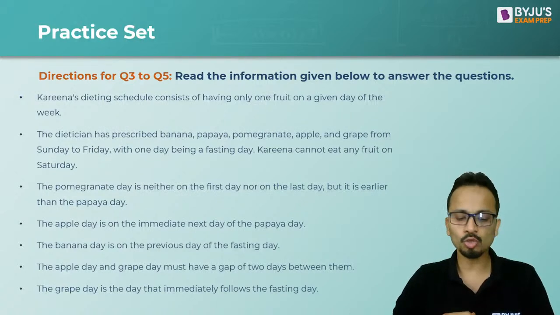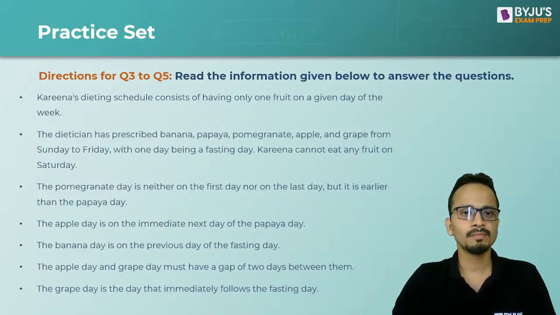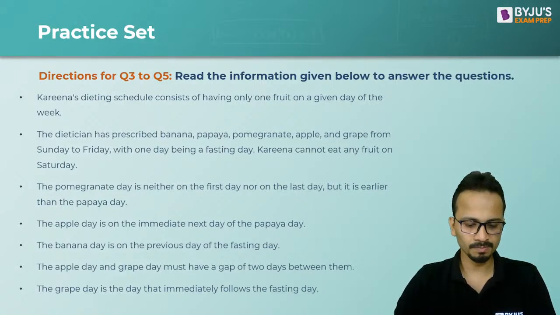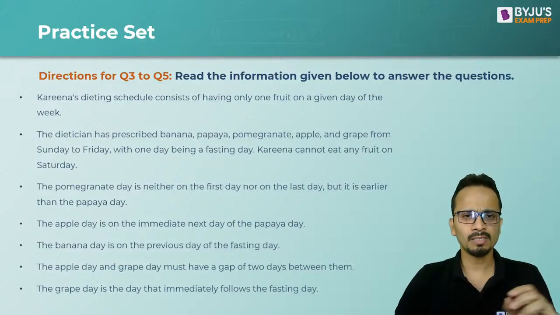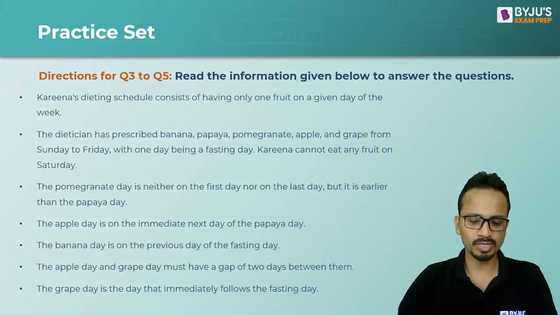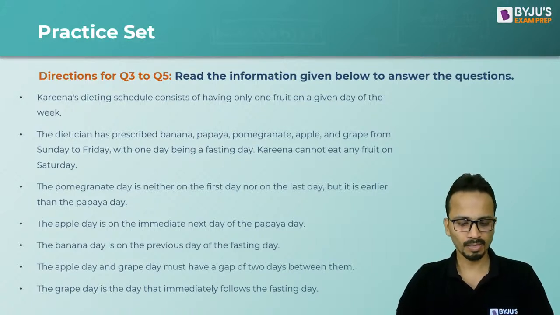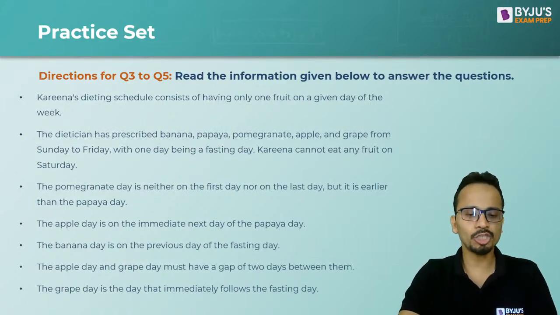Once you have made the arrangement, you can post done in the chat box. I'll wait for a few more minutes and then we'll start with the discussion. All right, so Manoti, you are done. Shubhra, you are also done. I'll wait for a few more seconds and then I'll start with the discussion. So Shubhra, Manoti, and Anusha.